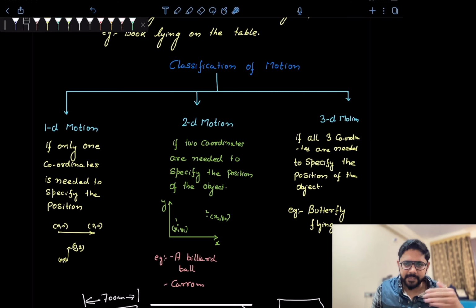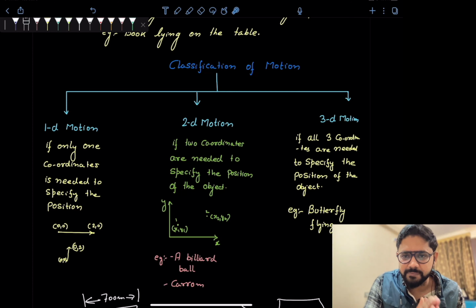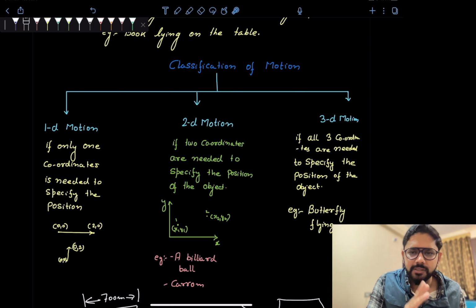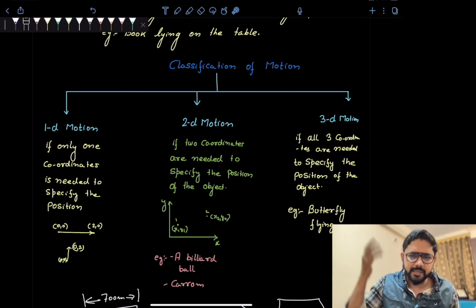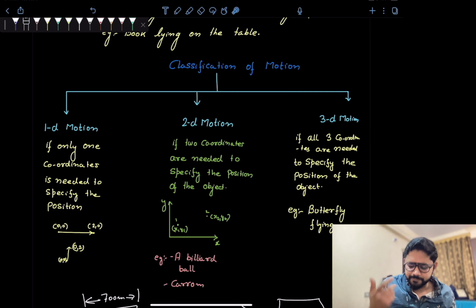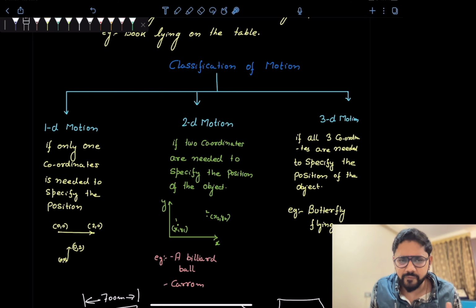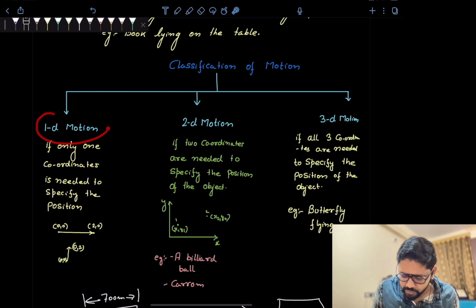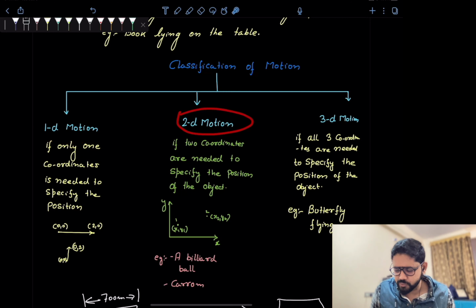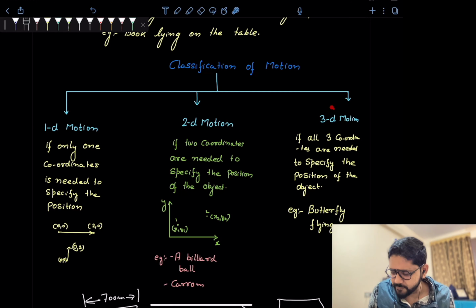Suppose in a carom board, x and y change simultaneously. Now we have 3D motion. If all three coordinates are needed to specify the position of an object, that is termed 3D motion. Suppose a bird flies in the air; this kind of motion is termed 3D motion. For now we are focused on 1D motion, in 11th and 12th there is 2D motion, and in higher classes we will do 3D motion.